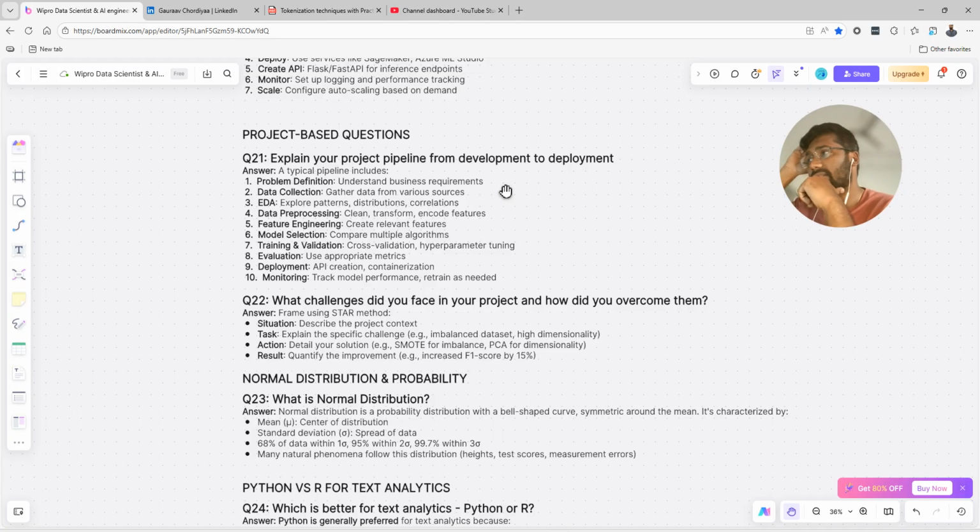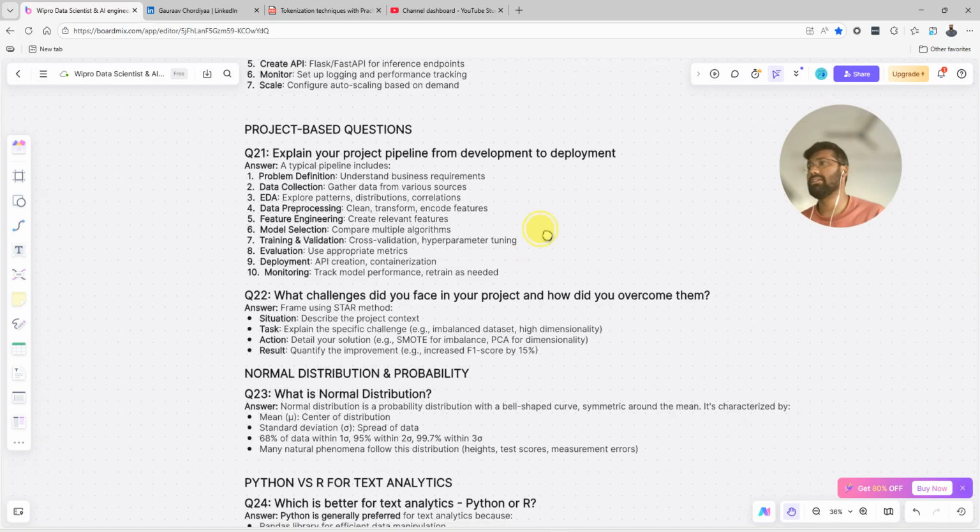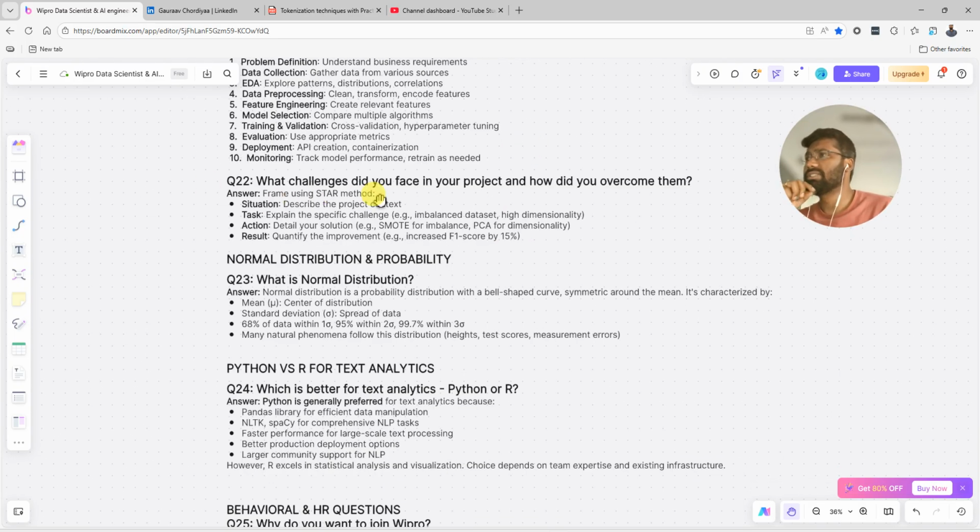Then the training and validation, cross validation, hyperparameter tuning, because we cannot just train our model with a normal parameter. We need to add a hyperparameter that works better with our data. And then we use proper evaluation metrics, deploy, API creation, containerization, track the model performance, and retrain as needed. What is the challenge that you faced in your project, and how did you overcome it?